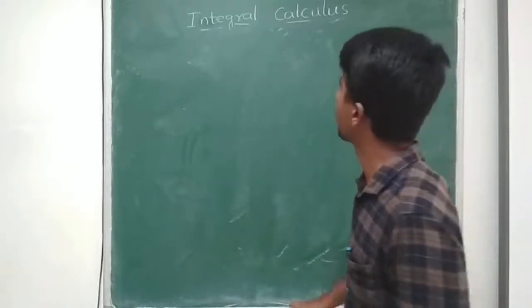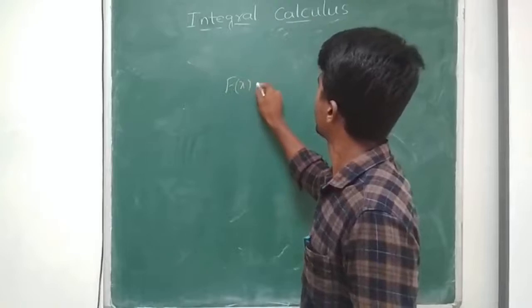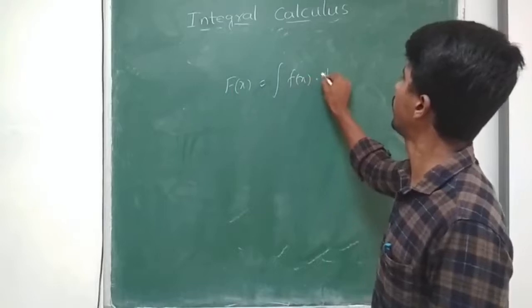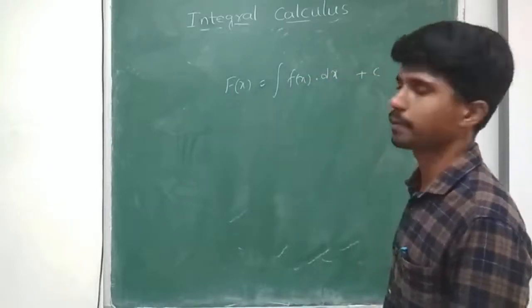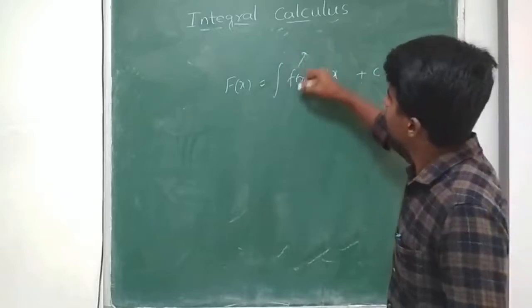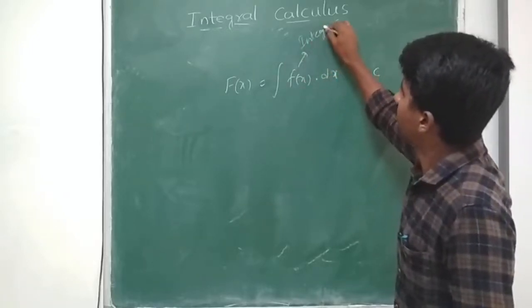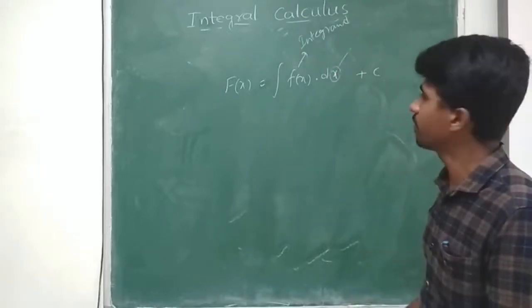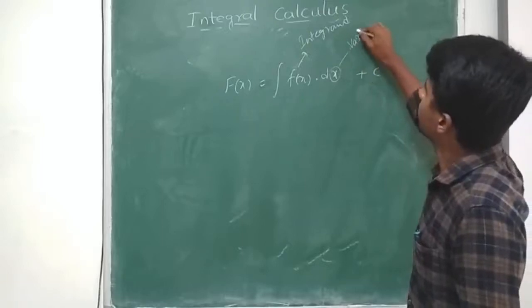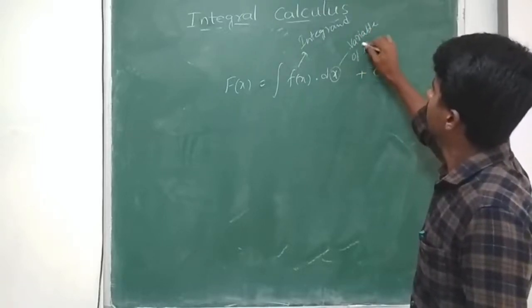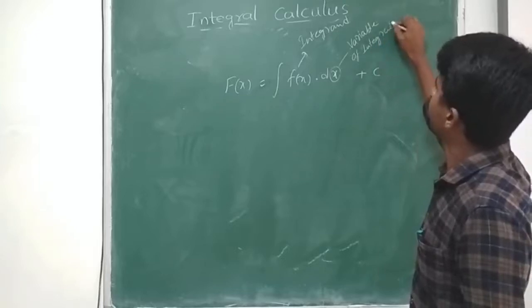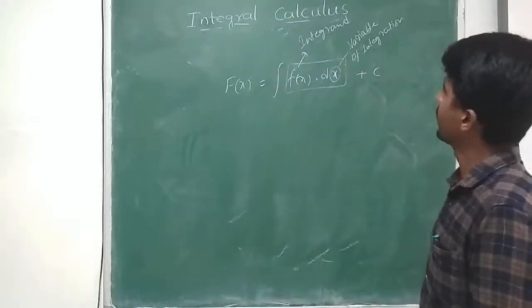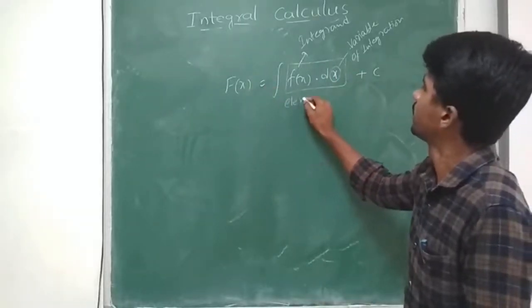If I have a function capital F of x, which is given as integral of small f of x into dx plus constant, this f of x is called the integrand, and this particular x, with respect to which we are doing differentiation, is called the variable of integration, and f of x into dx is called the element of integration.